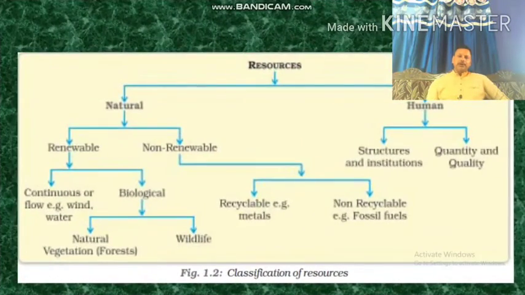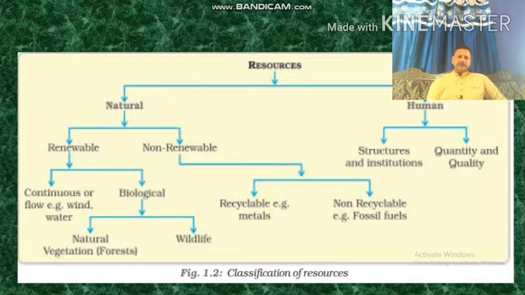Now, broad classification of resources. Broadly, resources could be classified into two parts: natural or human (man-made). The resource that is readily available in nature is called natural resource, for example, wind, water, forest, etc. Whereas health, skill, ability that is embedded in human beings is termed as human resource.